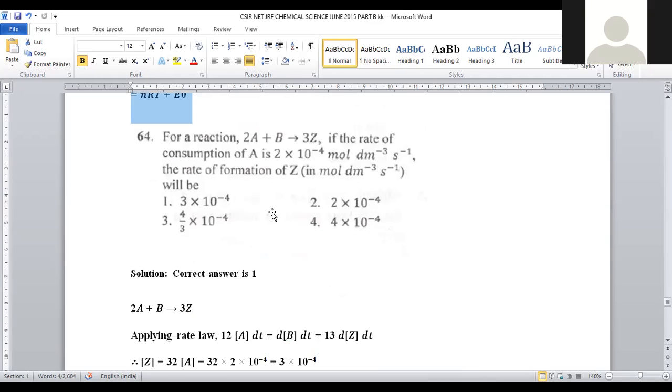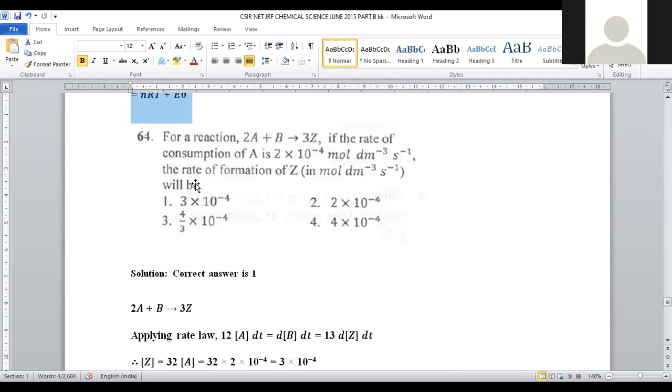Let us move on to question number 64. Again, it is a part of physical chemistry and chemical kinetics. For a reaction, 2A plus B gives rise to 3Z. If the rate of consumption of A is 2 into 10 to the power minus 4 mole decimeter minus 3 second inverse, the rate of formation of Z in mole decimeter minus 3 second inverse will be, okay? The reaction is provided. If we consider the whole reaction, it is considered as a third order reaction. With respect to A, second order; with respect to B, first order. Entire will be third order reaction, right?